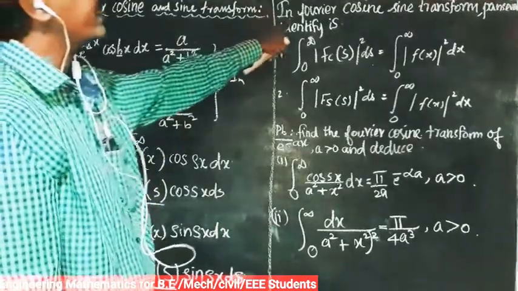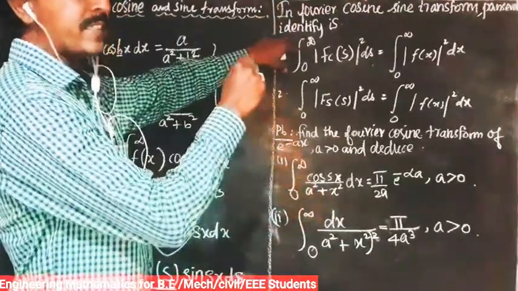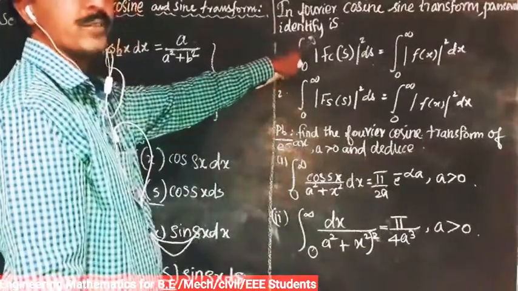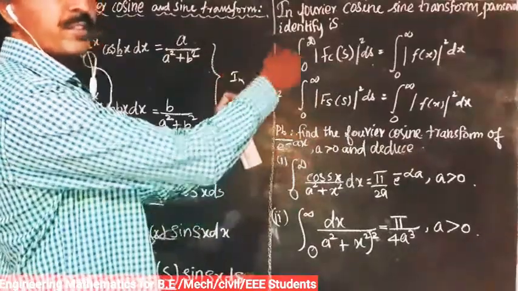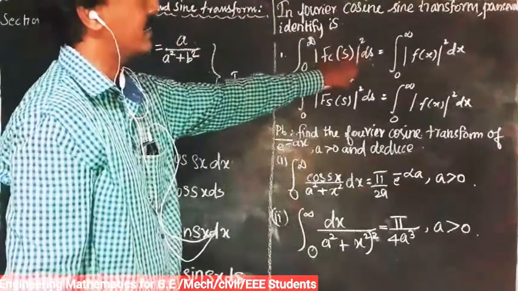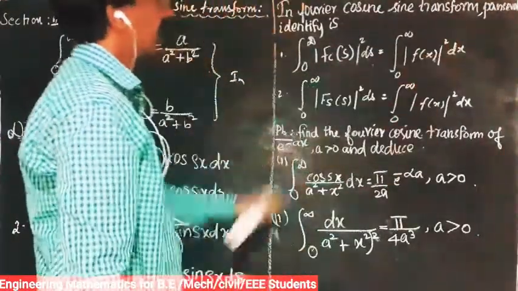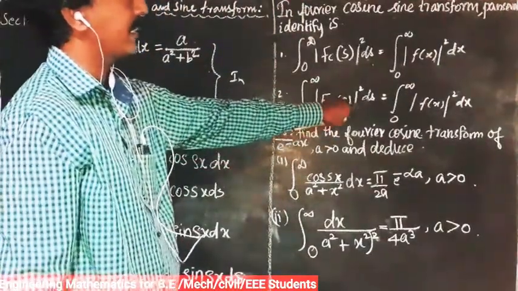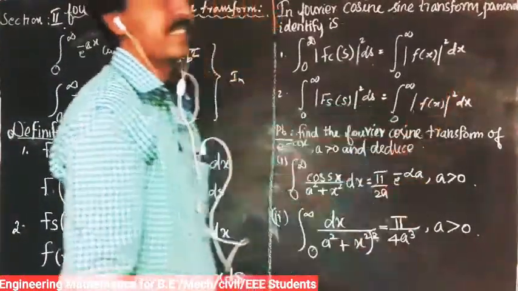Again, for the Fourier cosine and sine transforms, the Parseval's identity is as follows. In the Fourier transform we state one Parseval's identity, with range minus infinity to plus infinity. Here the range of the sine transform and cosine transform is 0 to infinity. So we write integral 0 to infinity of modulus of Fc of s the whole square ds equal to integral 0 to infinity of modulus of f of x the whole square dx. And for the sine transform, integral 0 to infinity of modulus of Fs of s the whole square ds equal to integral 0 to infinity of modulus of f of x the whole square dx.